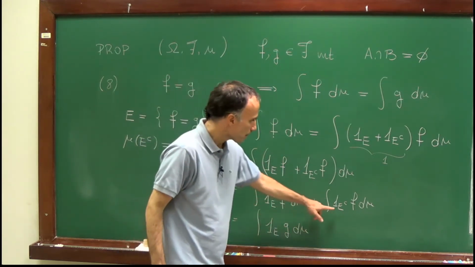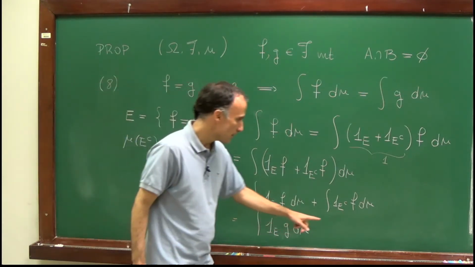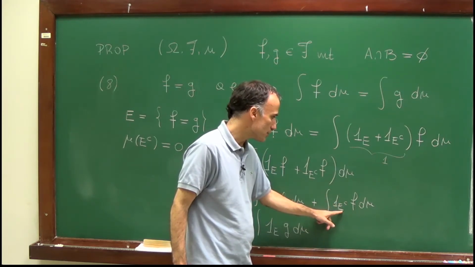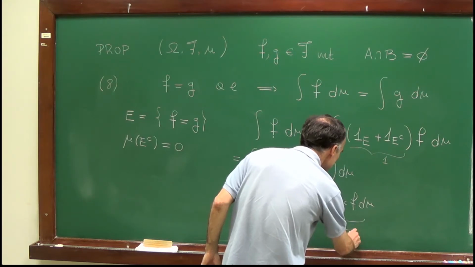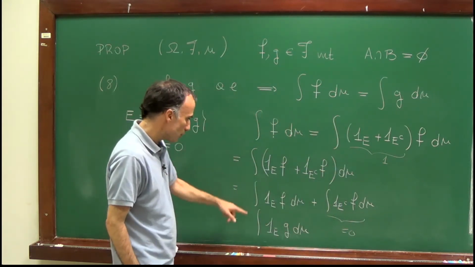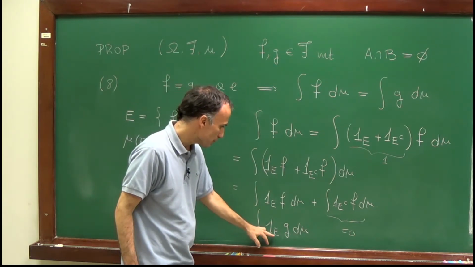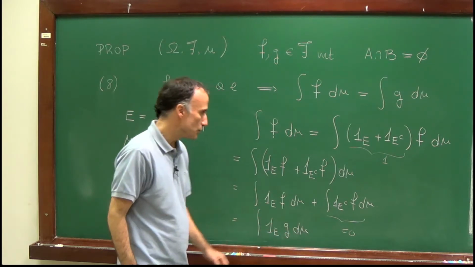On the other hand, since E complement has measure 0, we have seen that the integral of any function on a set which has measure 0 is equal to 0. So this integral here is equal to 0. So up to this point, we proved that the integral of f d mu is equal to the integral of g multiplied by the indicator of the set E d mu.